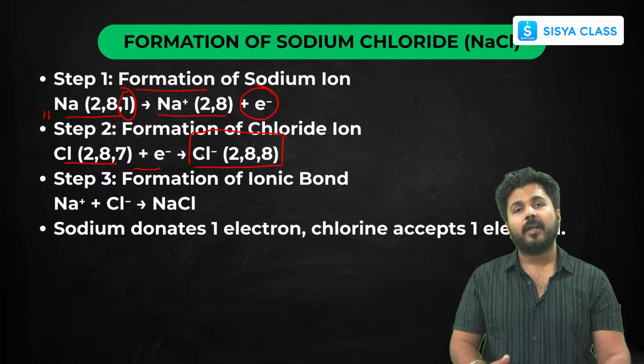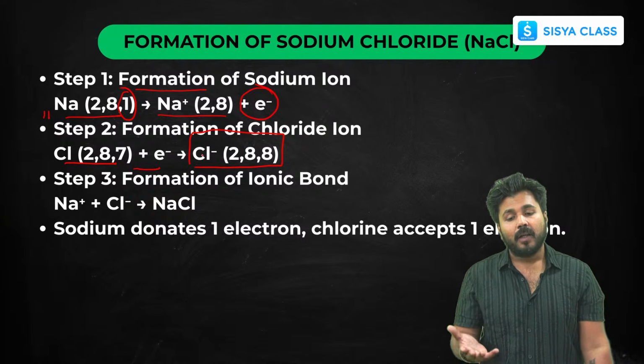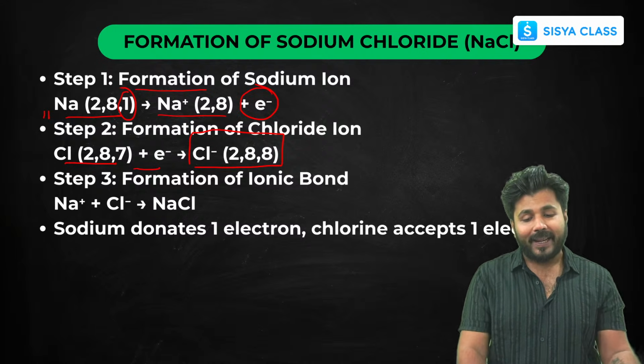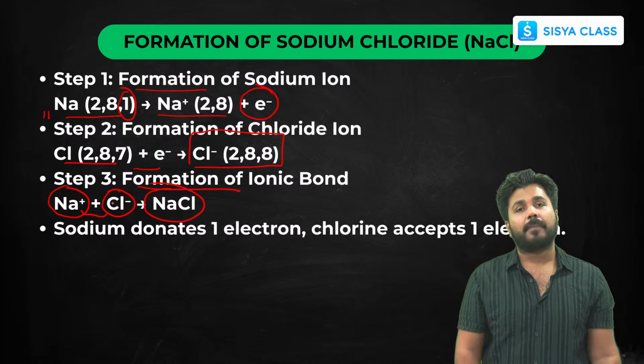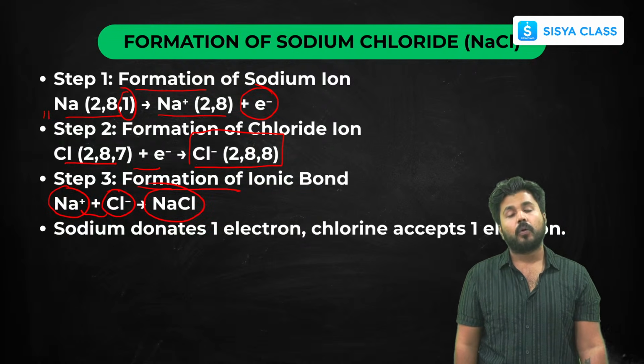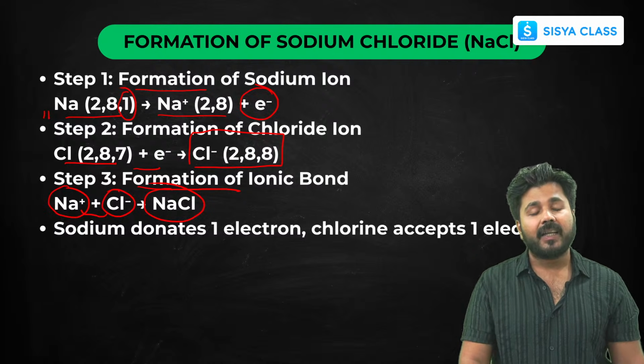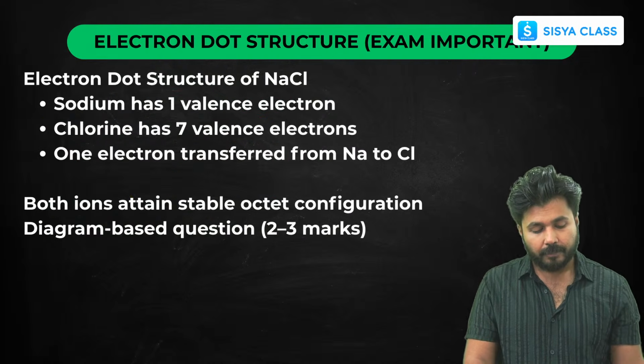So sodium here loses electrons, forms cations. Chlorine here gains electrons, forms anions. And in the third step, these two oppositely charged ions combine together to form a stable compound, that is nothing but your sodium chloride. So this is how an ionic compound forms.